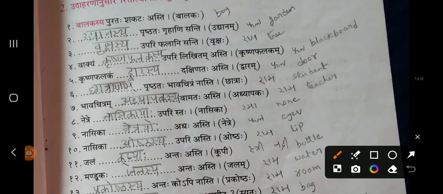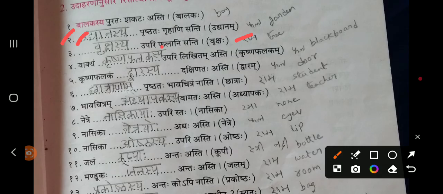Now moving to the next example. Dash Prushthataha Grihani Santi. In the braces, Udyanam has been given. Now what you need to do? Udyanam you will search and you will get the Shashti Vibhakti singular form. Why? Because Udyanam means garden, one garden. Udyanam is the Pradhama Vibhakti singular form. So you will get the Shashti Vibhakti singular form and you will fill it. Udyanasya Prushthataha Grihani Santi.